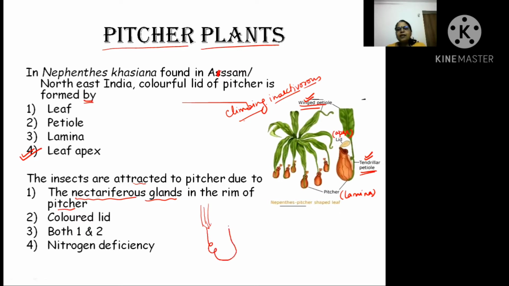See the diagram, this is the pitcher, meaning lamina, and this is the rim where these glands are present. This is the apex, which is modified into a lid, and this lamina is modifying into a pitcher. This rim has the nectiferous glands. So the answer is that because of the nectiferous glands they are attracted towards it.